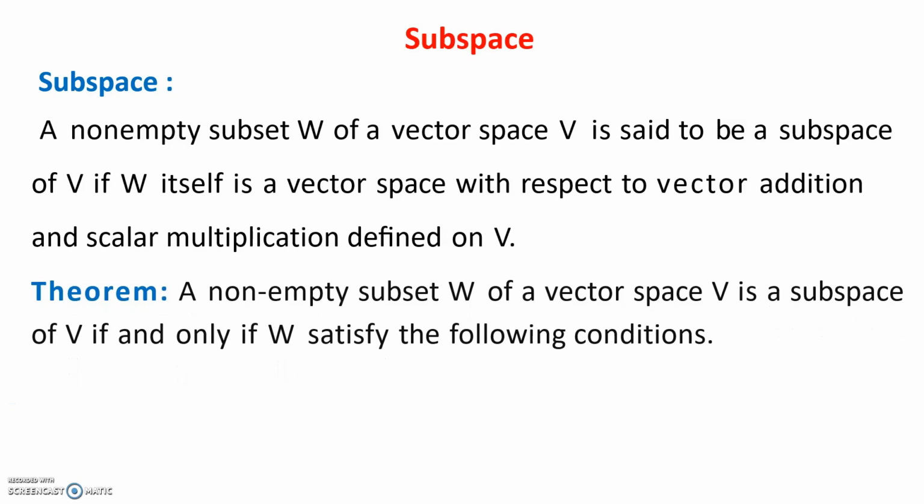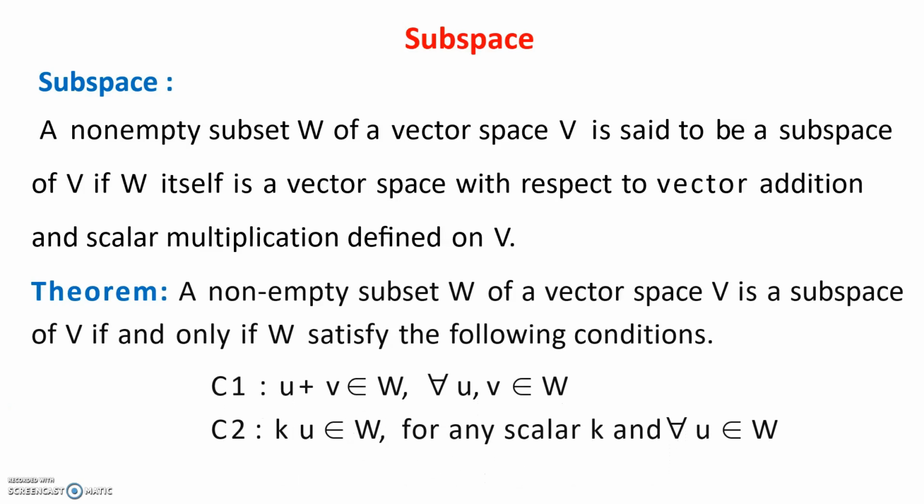Now we see the theorem. A non-empty subset W of a vector space V is a subspace of V if and only if W satisfies the following conditions. That is, W satisfies C1 and C2, where C1: u plus v belongs to W for all u, v belonging to W, and C2: ku belongs to W for any scalar k and for u belonging to W.